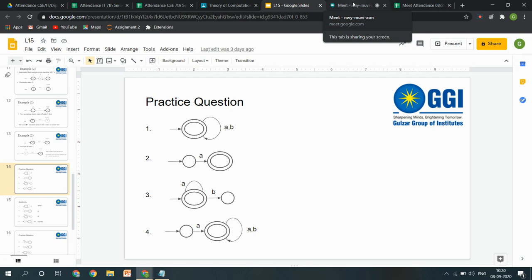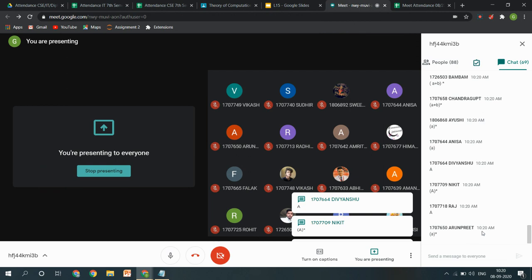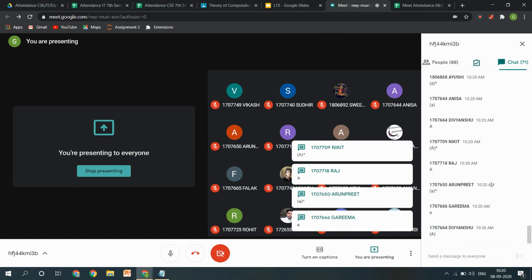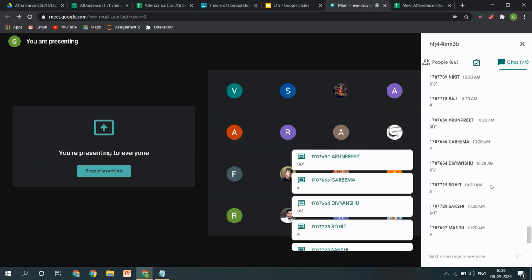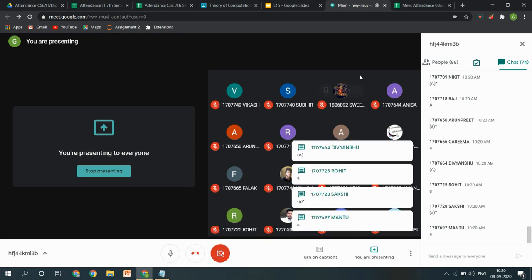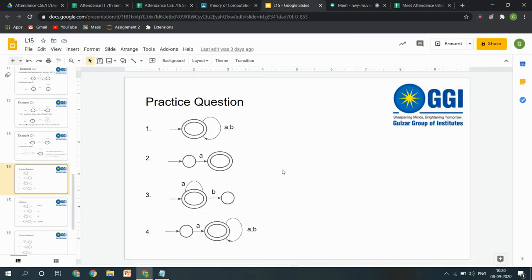I have a starting state, I have a final state, and only one alphabet is there in this language, which is A. Write the regular expression for this. Okay, I am having two answers here, A and A star. Just review your answers and give me one correct answer. How can A star be possible?